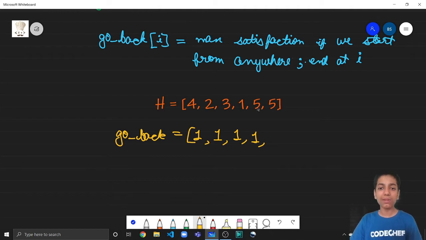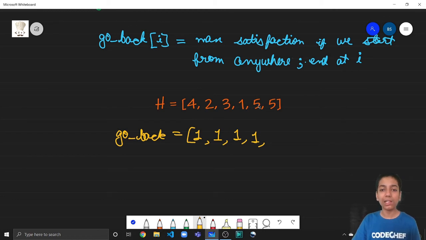But for 5, what's the maximum satisfaction we can get? Note that this is now contradicting the go forward array, which only had one satisfaction for one I. Here there are many ways we could end up at 5.